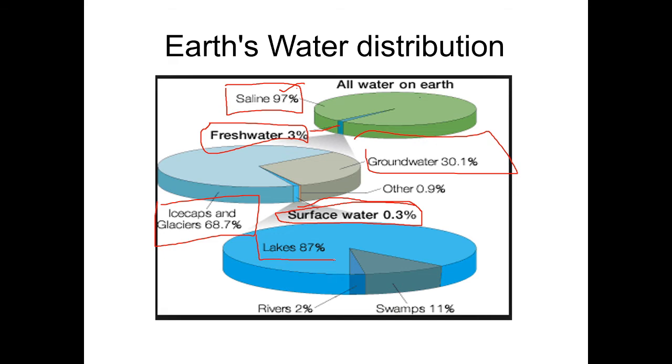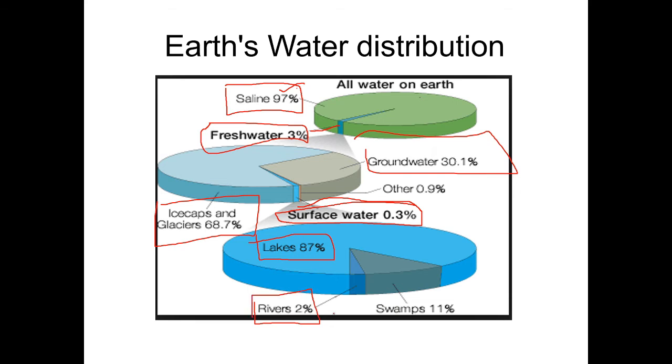We have large lakes like Pulicat, Sambar Lake, Chilka Lake. In your villages also, we have small kinds of lakes. Those are 87%. If you take the rivers, that is 2%. Rivers are 2% of surface water.